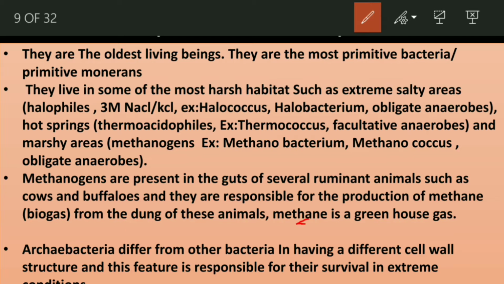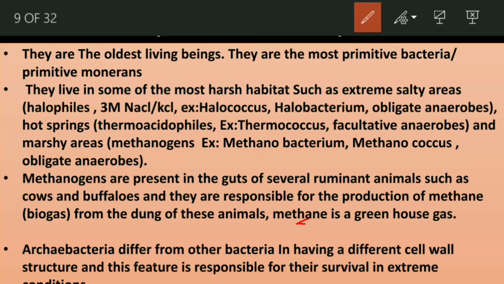That means if an excess amount of methane is present, it increases the heat of our environment. That is what is called the greenhouse effect or global warming. So methane increases global warming, and these cows and buffaloes are involved in the greenhouse effect.